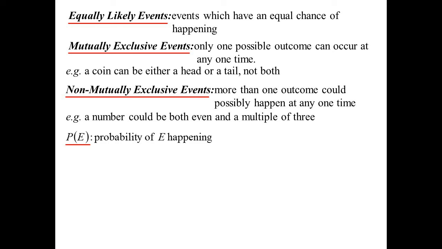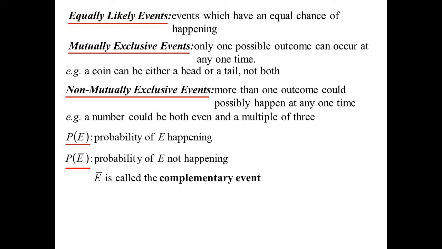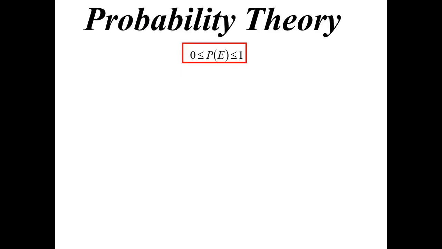Some notation. P and then E in parentheses is the probability of whatever E is happening. And when we put a bar over the top of E, we get the complementary event, so the probability of it not happening. So let's recap the basic ideas of probability.